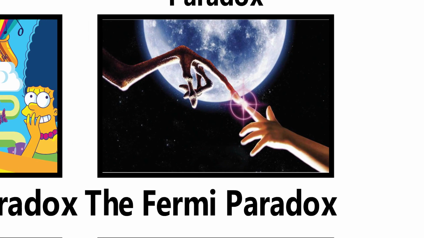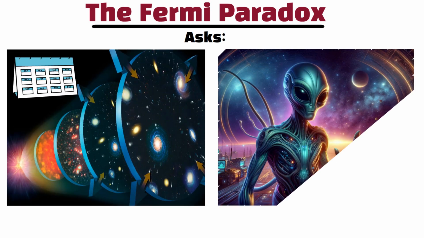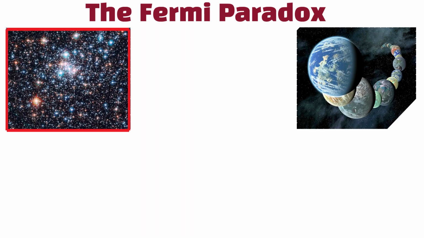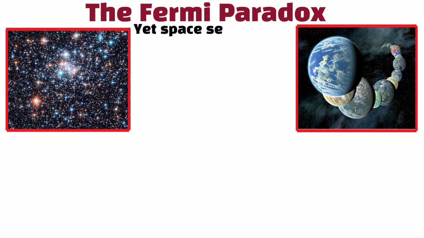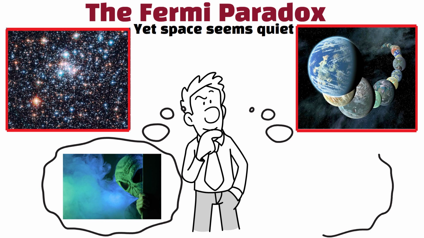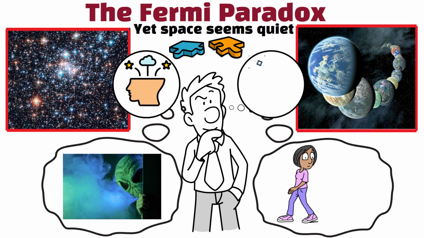The Fermi Paradox. The Fermi Paradox asks, if the universe is huge and old and there should be many advanced alien civilizations, why haven't we found any sign of them? With so many stars and planets, life seems likely. Yet space seems quiet. This makes us wonder if life is rarer than we think, if aliens are hiding, or if we're just not looking in the right way. It's a puzzle about expectation versus observation.